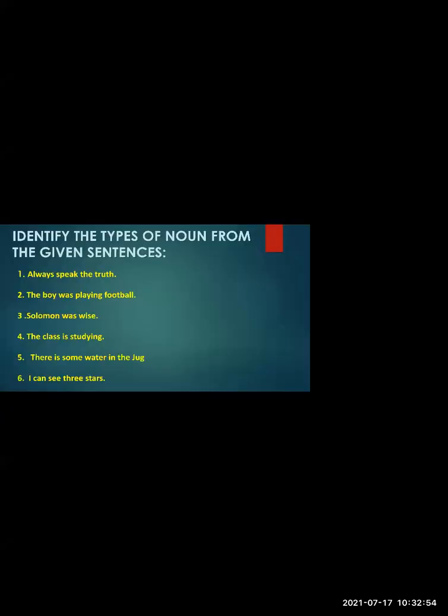Now let us, before going to the next part, see if you can identify all the types of nouns properly. Okay, students, I will call out your names. The rest can type in the chat box. Now let's see the next part.